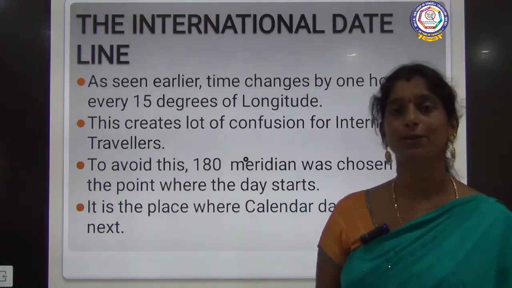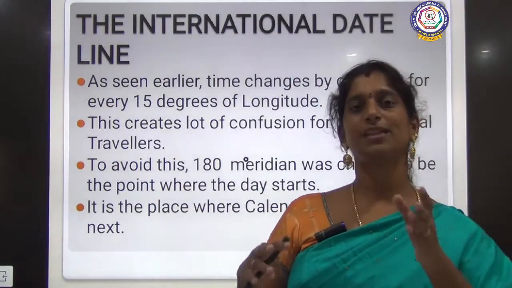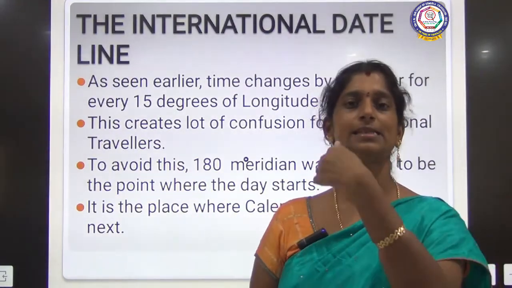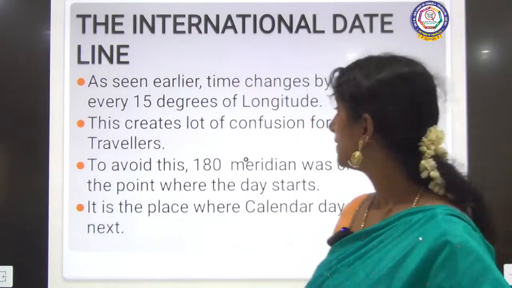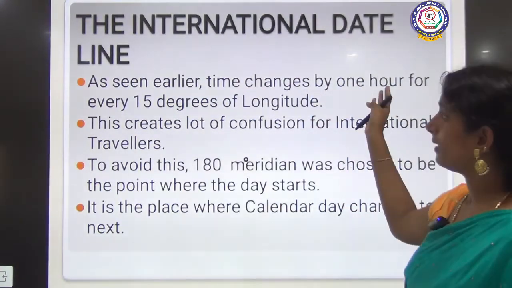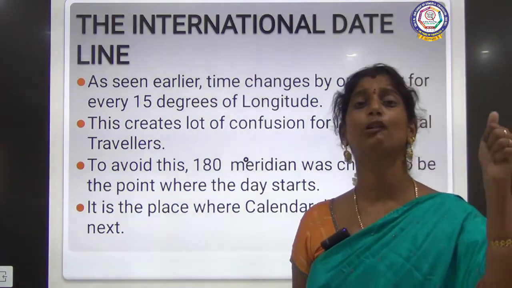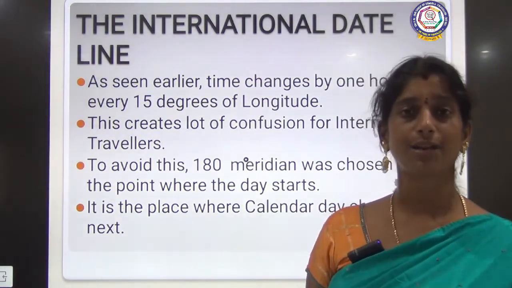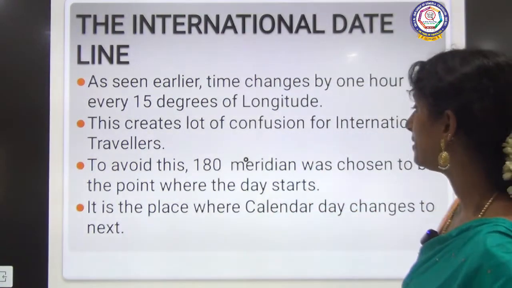Now we are moving on to the next topic, the international date line. See, we have seen that time varies from place to place and each 15 degrees differs by 1 hour, right? So 1 hour for every 15 degrees is the change. So this creates lots of confusion for international travelers, right? So what happens?